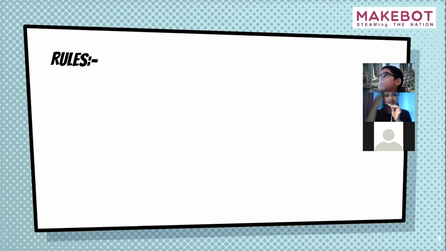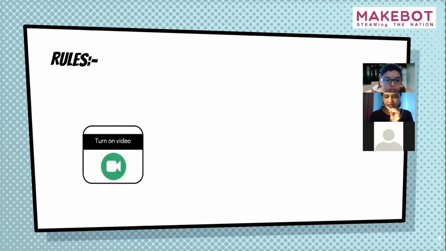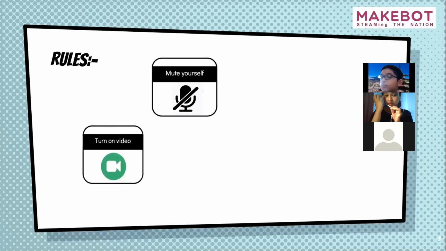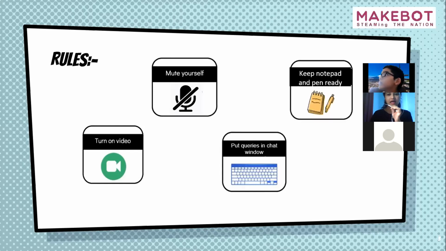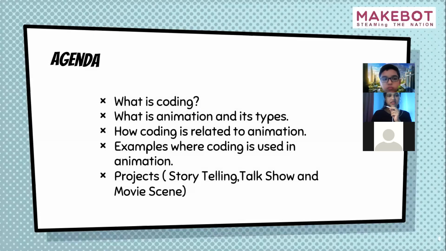Before we start, we'll set some rules. The first rule is you have to keep your video on. The second rule is you have to keep yourself on mute so that there won't be any disturbance and you will be able to listen to me very clearly. Then put your queries in the chat window. If you have any doubt or question, you can drop the message in the chat window. And keep a notepad and pen ready so that you can write down the notes and your doubts. Okay, so these are the rules for today's webinar, and here is the agenda, or the topics we are going to cover today.